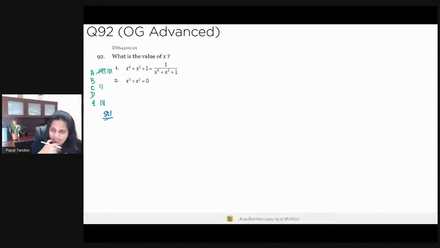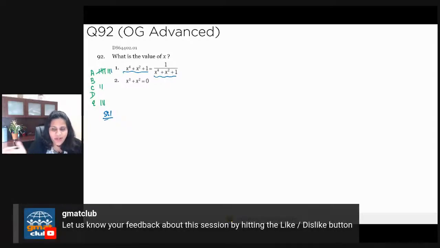So what's given to me is that this term over here is a reciprocal. So this number on the right hand side is equal to its own reciprocal, right? There are only 2 numbers whose reciprocals are the same, and those are 1 and -1.